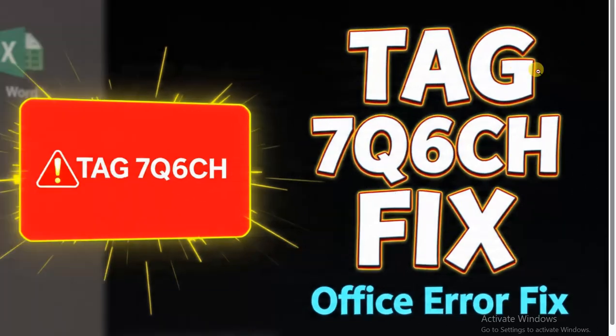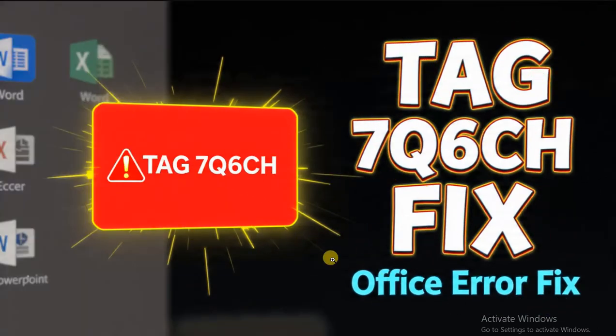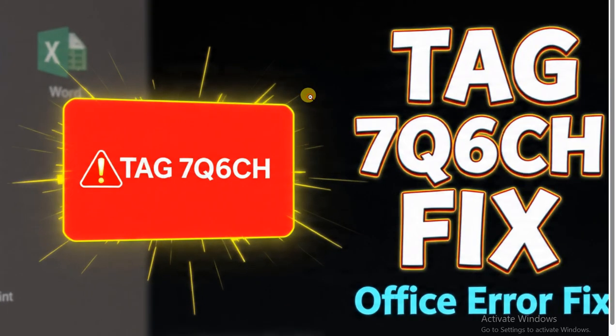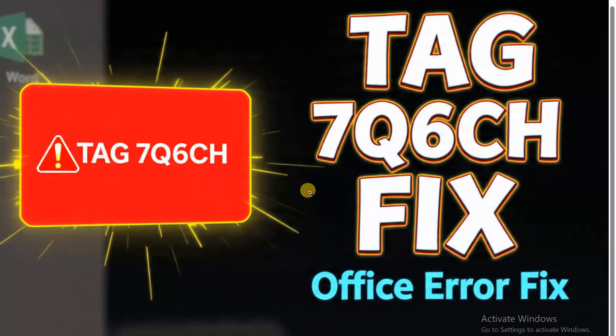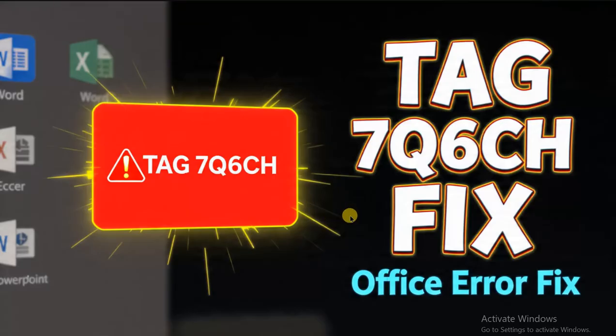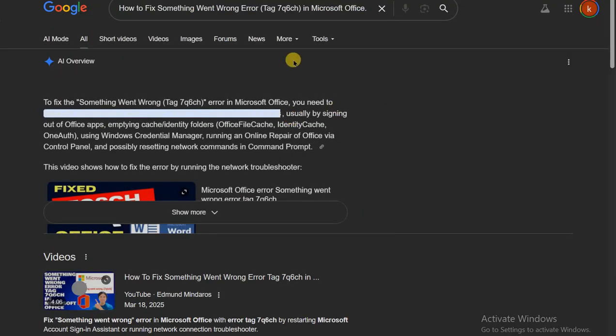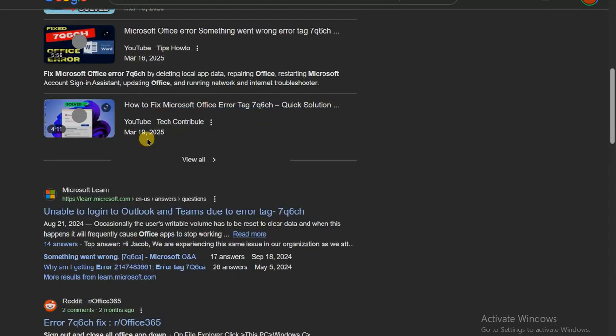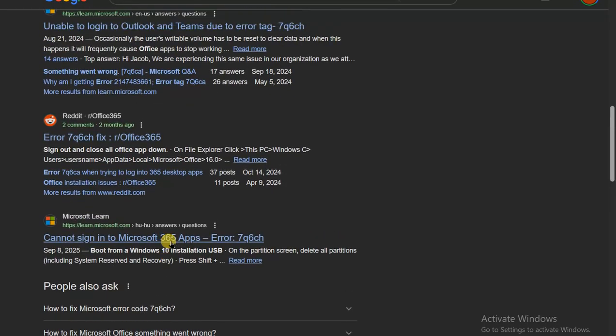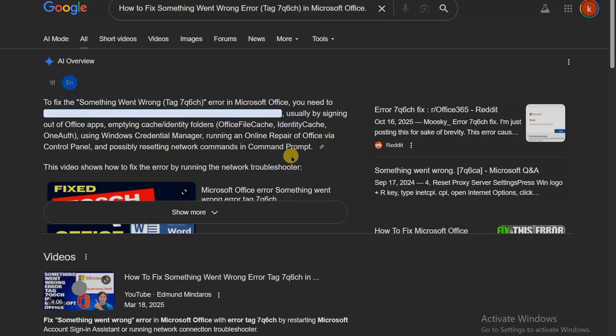To fix Microsoft Office "Something went wrong" error, tag 7Q6CH. And if your apps won't open, this video will solve it. Are you facing the problem where Office shows this error when launching Word, Excel, or other apps, even after restarting or reinstalling? This usually happens because of corrupted Office files, broken registry entries, or account authentication conflicts that block proper